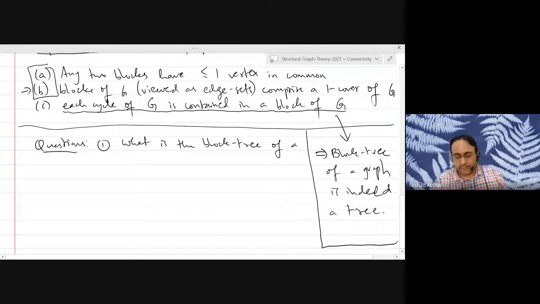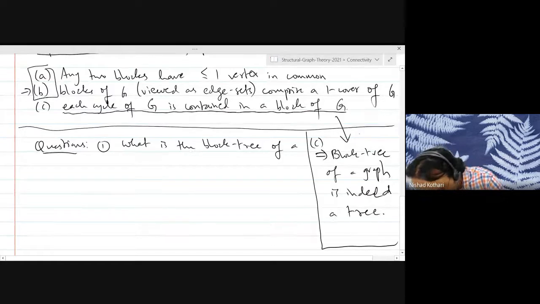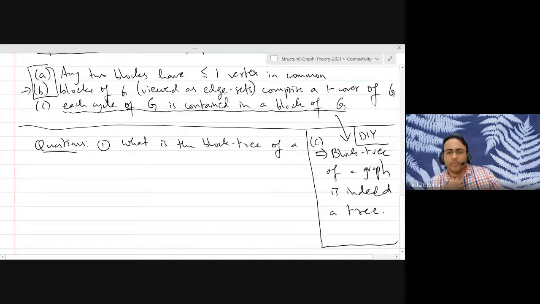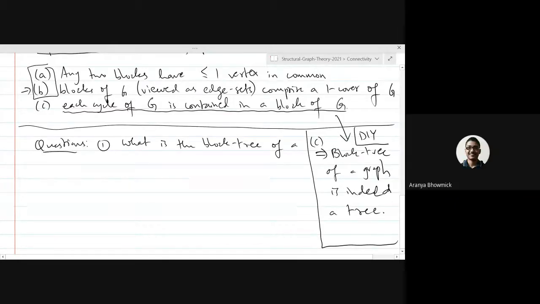So if your tree had a cycle, you would be able to find a cycle in the original graph that belongs to two different blocks. Okay, so this is an implication of part C.